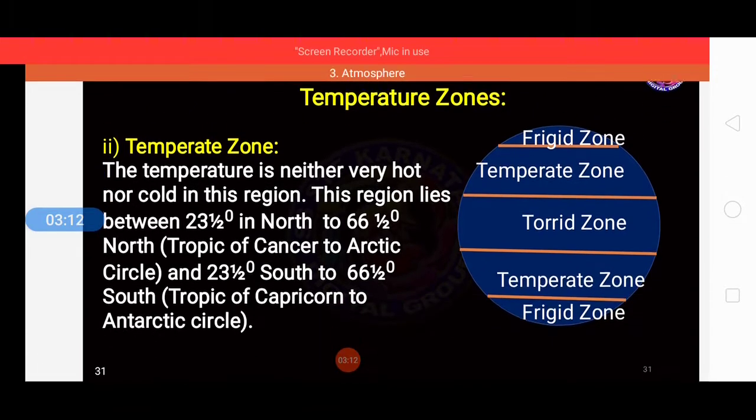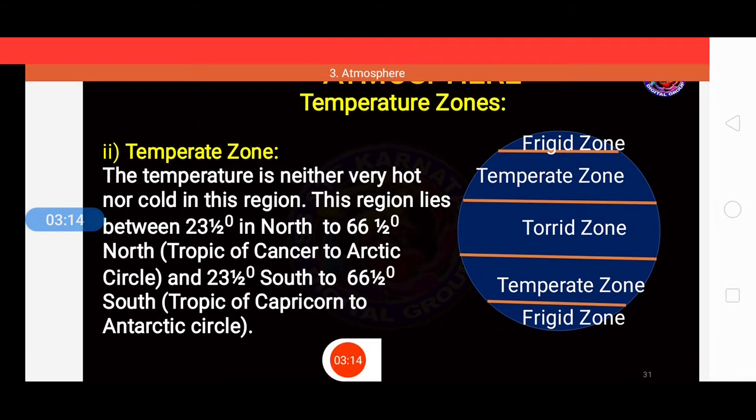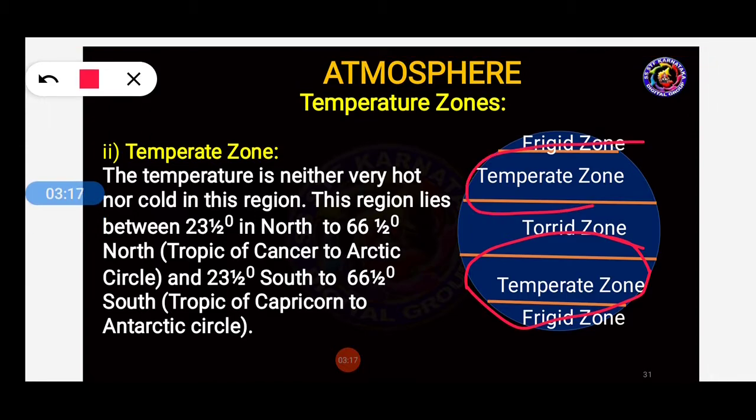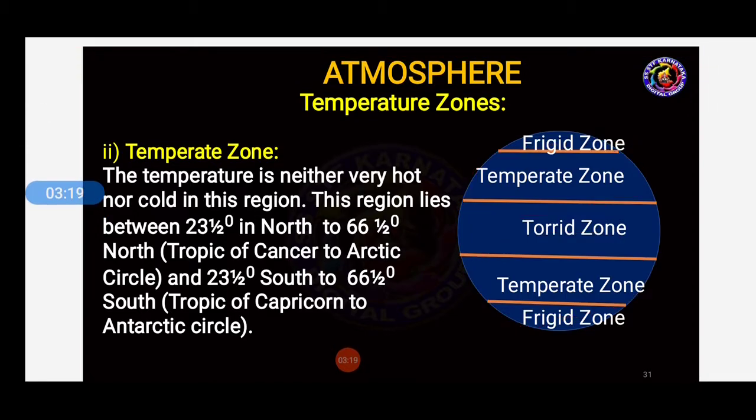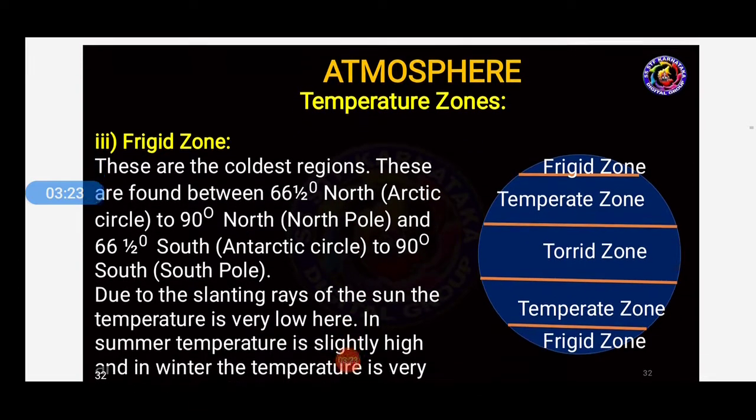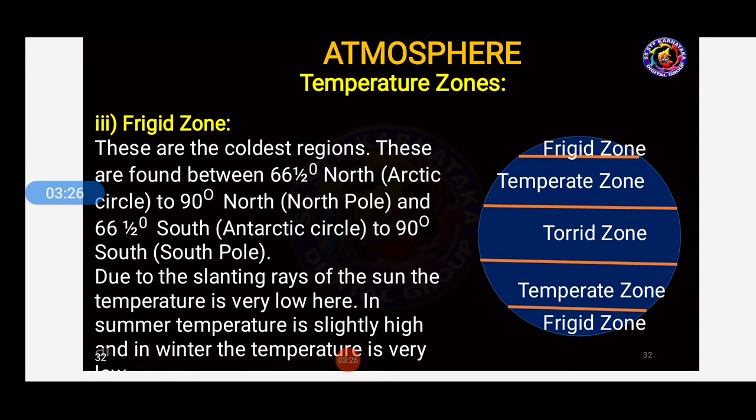As you can see here the south and here the north. So this is all about the temperate zone, students. Now let us see the next zone, that is frigid zone. These are the coolest regions. Okay, these are found between 66.5 degrees north, Arctic Circle to 90 degrees north, North Pole, and 66.5 degrees south, Antarctic Circle to 90 degrees south, South Pole. This is the coolest region.